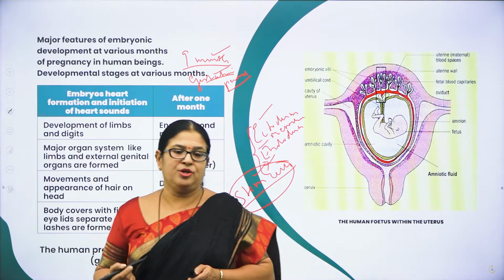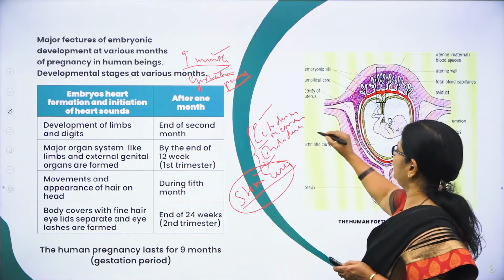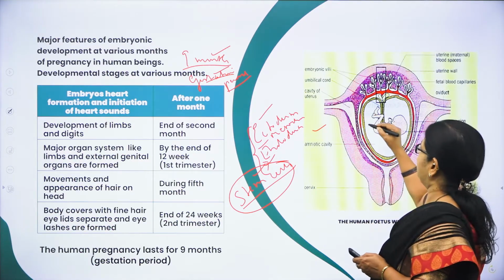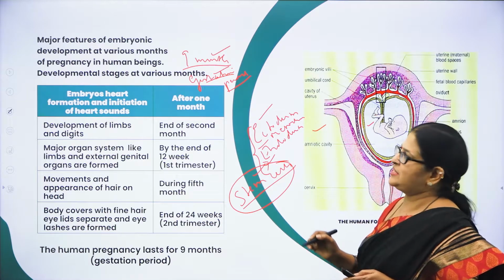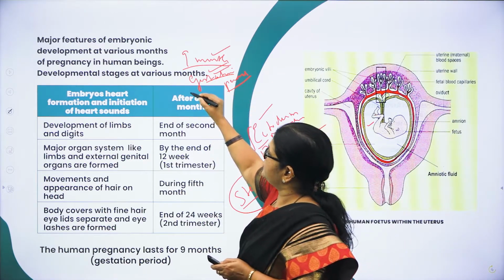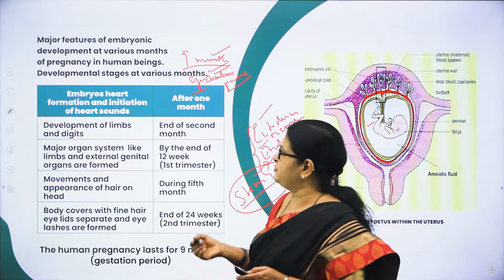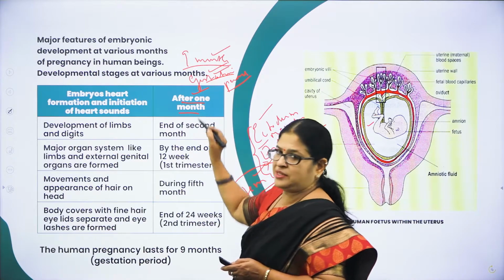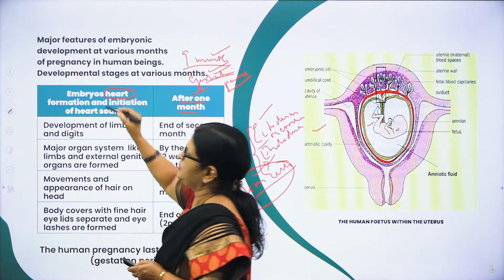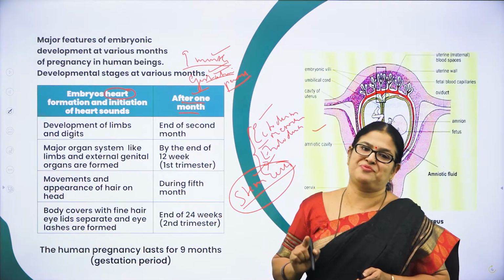I think you might be curious to know how the embryo develops. You can see in this beautiful picture, the baby, just how the fetus is developed. Now let us see what happens. As I said, the gestation period is 9 months. What happens in the first month of pregnancy? When a female comes to know that she is pregnant and she is of 1 month pregnancy period, the embryo's heart is formed. Very important, children. First and foremost, the heart is formed.